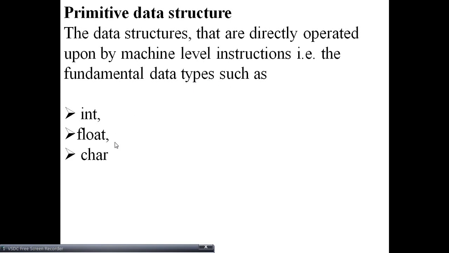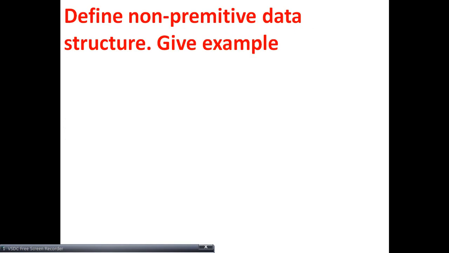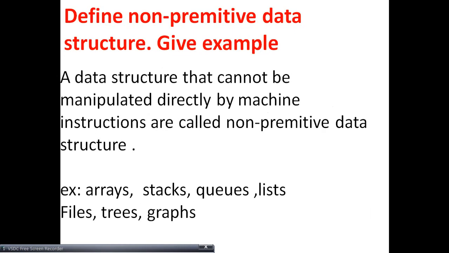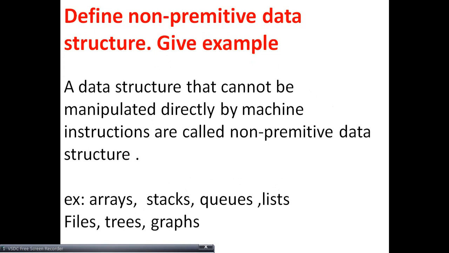Now, primitive data structures are those that are directly operated upon by machine level instructions, that is, fundamental data types such as int, float, char. These all are examples of primitive data structures. Next one is non-primitive data structures.